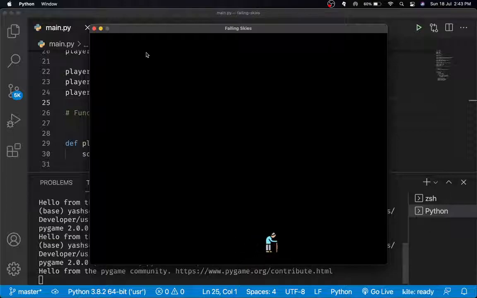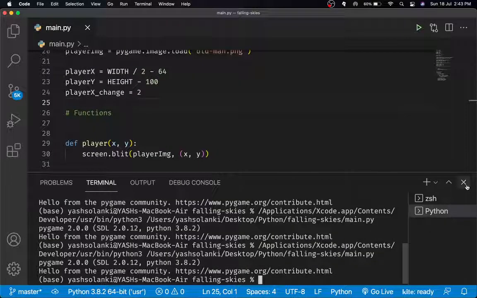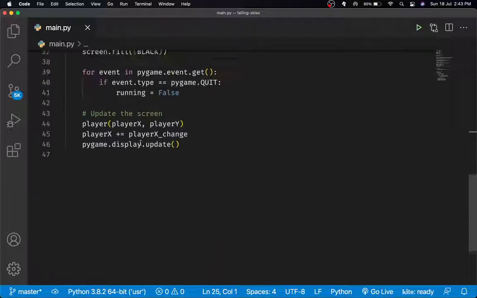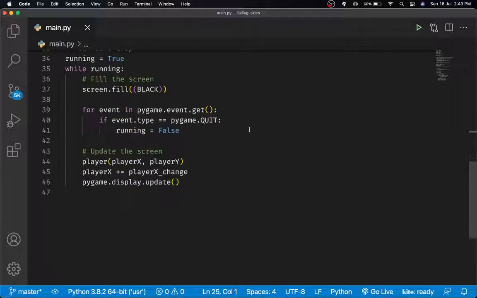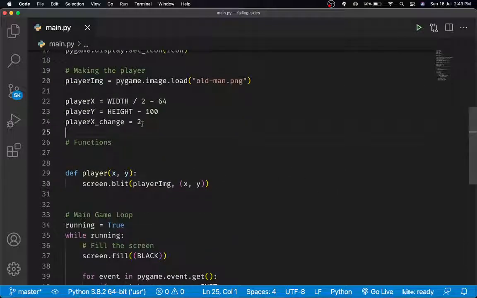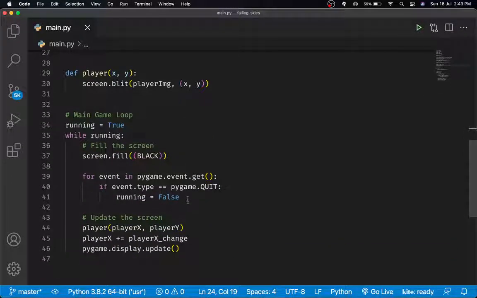As you can see the player is moving. The way that the player moves is that the screen will kind of destroy the player and make it again, but it will happen so fast that you will think that it's moving. I think that's just basic knowledge. So yeah, just in case you didn't know.